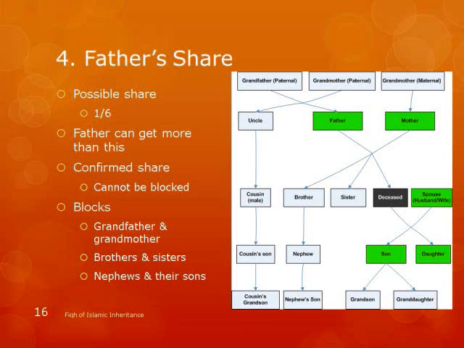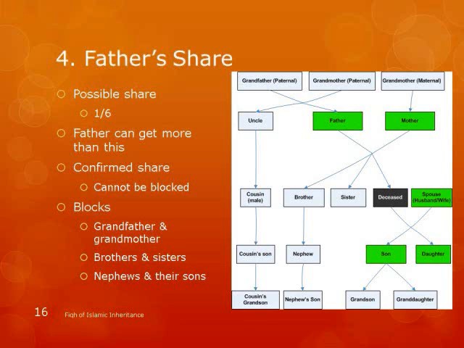Father. Father again is a very, very powerful person when it comes to inheritance. Calculation becomes very easy because of father. Are we coming back to son and daughter? Yeah, we're going to talk about it. Residual share is a big topic. Today I'm only going to talk about prescribed shares, the shares which come from Quran and Sunnah, fixed numbers, right? Father gets 1/6 share if the children are there, right? That's a condition. But he can get more. He's very powerful because he can get not only the prescribed share but also the residual share. So after calculating everything, if there's still some money left, father can get even that money, as we will see.